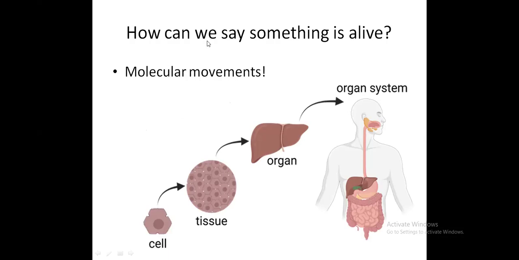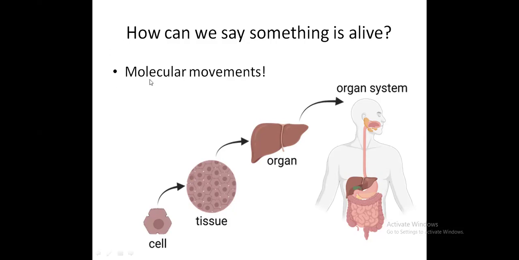The next question which arises in this chapter, in the introductory part, is how can we say something is alive? A plant, a dog, a cat, a human being. How can we say they are alive? We can say plants do not move, but animals do move. Still, they both are alive. Humans tend to grow up to a certain limit, but plants grow indefinitely, right? But they are alive. So there should be some distinguishing characteristics which can define that something is alive.